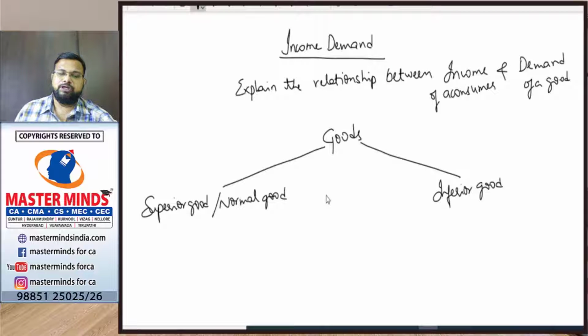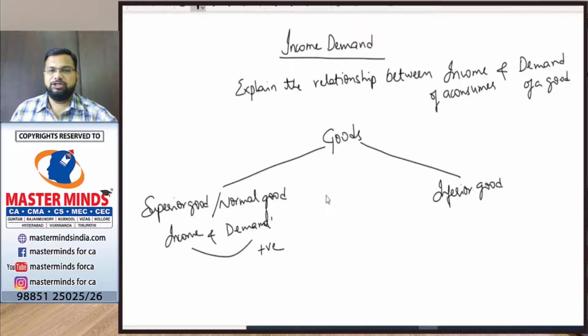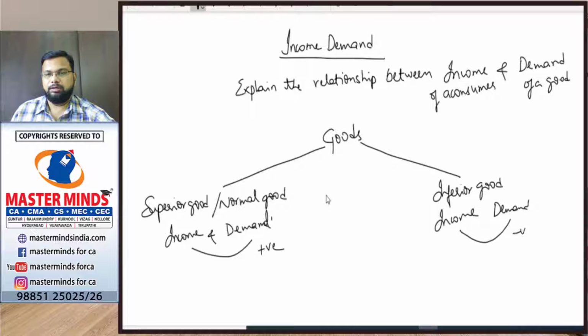In the case of superior goods, the relationship between income and demand is positive. In the case of inferior goods, the relationship between income and demand is negative.